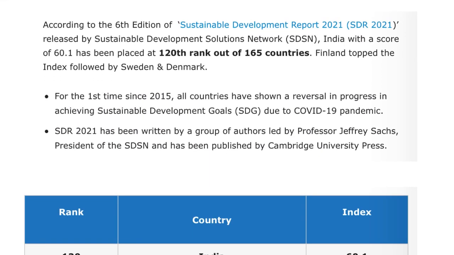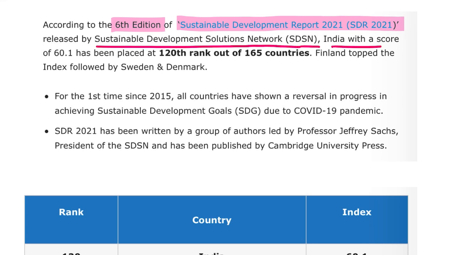We will next be talking about the 6th edition of the Sustainable Development Report for the year 2021 that was released by Sustainable Development Solutions Network. India with a score of 16.1 has been ranked at 120th position out of 165 countries. I repeat, the rank of India was 120 out of 165 countries.